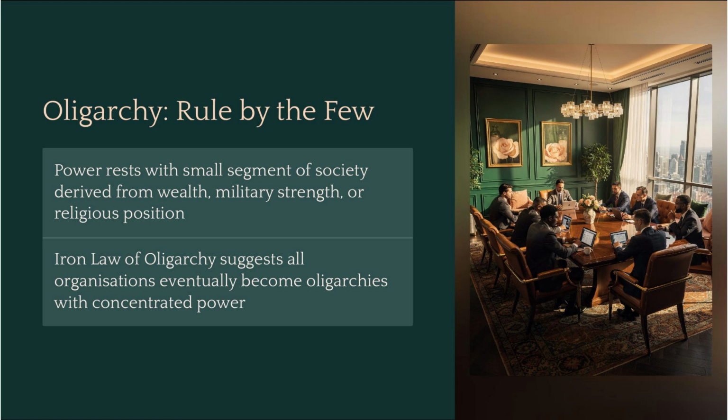Moving away from the rule of one, we encounter oligarchy, rule by the few. In an oligarchy, power rests with a small segment of society. This influence is usually derived from wealth, military strength, or sometimes a religious position. Sociologists have famously proposed the iron law of oligarchy, suggesting that all organizations, no matter how democratic they start, eventually become oligarchies as power naturally concentrates in the hands of a few leaders.